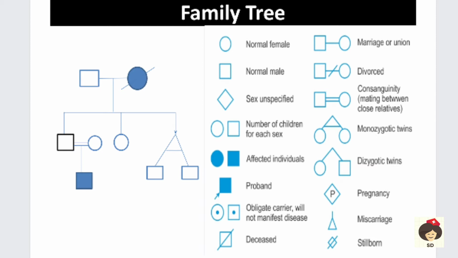Okay, and if the person is pregnant, then we put a P in between. If it is a miscarriage, then we put a triangle with a dash. And if it is a stillborn, then a diamond with a cut in between. Okay, so these are the symbols for the family tree. I have given an example of how to draw the family tree. So like this you have to collect the family history and draw the diagram.